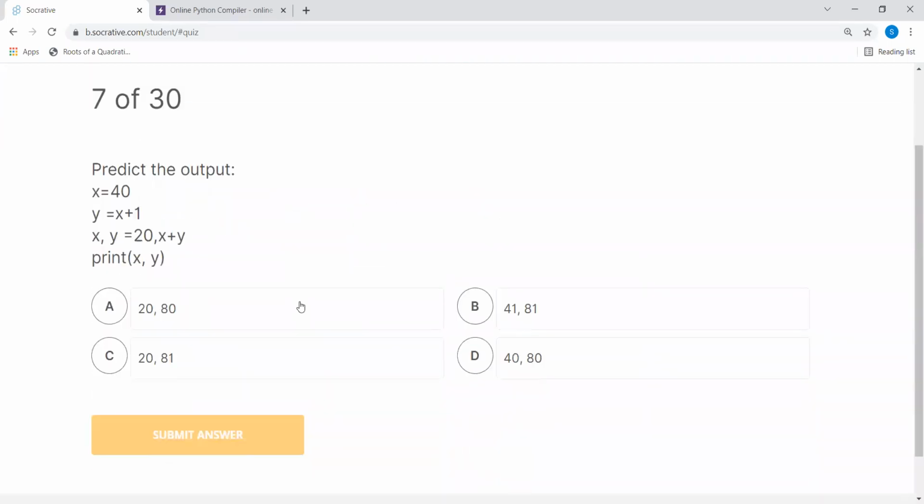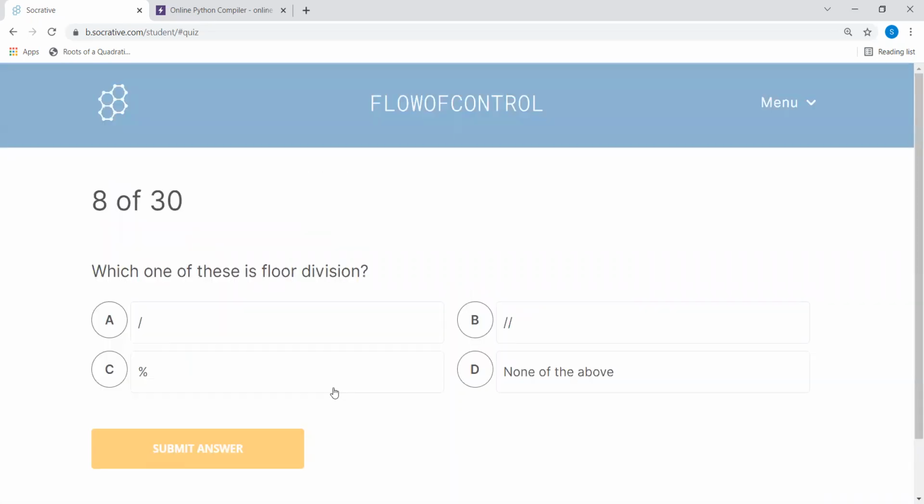Next one is predict the output. Here also we will follow the same understanding which we have done. Here x is 40, y is 40 plus 1, so we have got 41. At this line we know x is 40, y is 41. When we do x is 20, again it's pointing to that memory location where x is 20, and y will now be x plus y. Here we have to understand that x takes its value 40, and y value is 41. So 40 plus 41 will be 81, and here 20. So 20 and 81 will be the correct answer. Let's check. Yes, this is the correct answer.